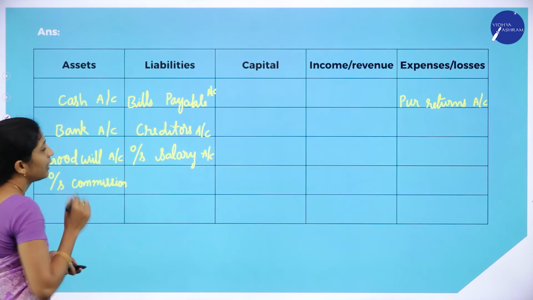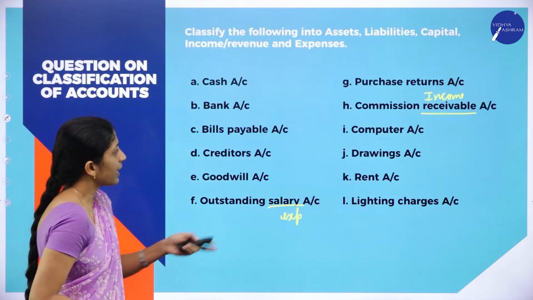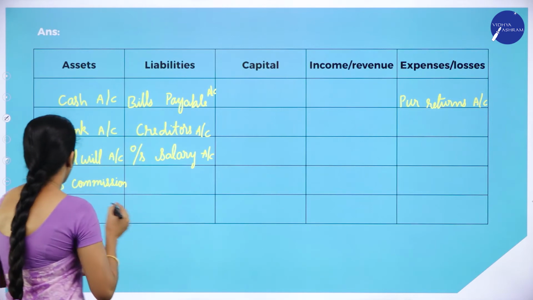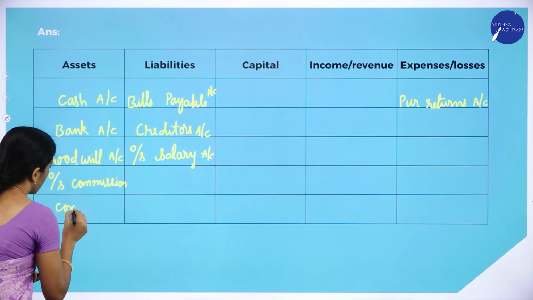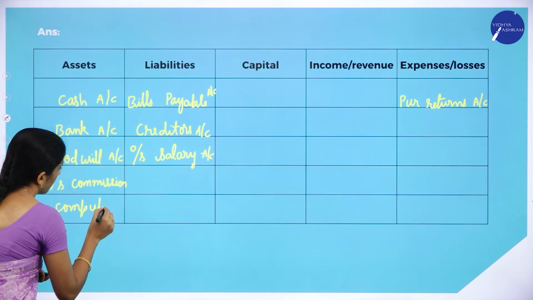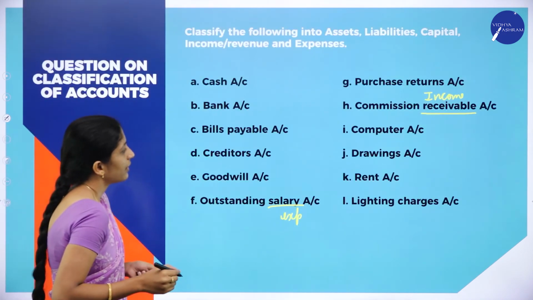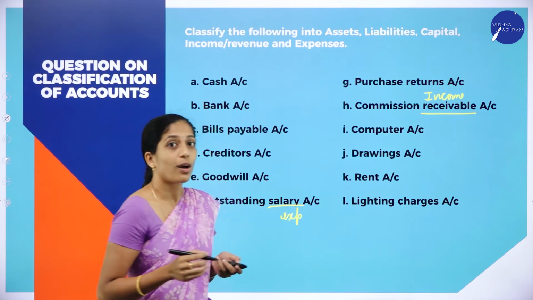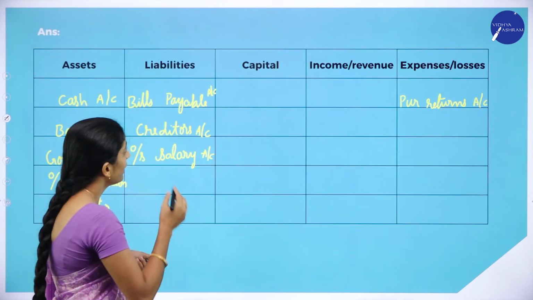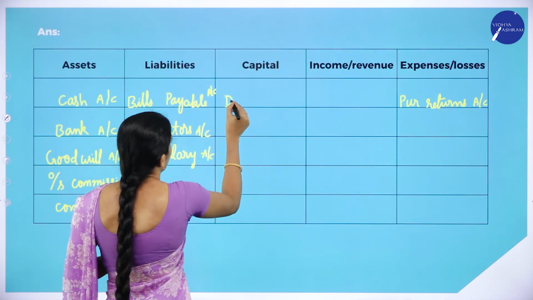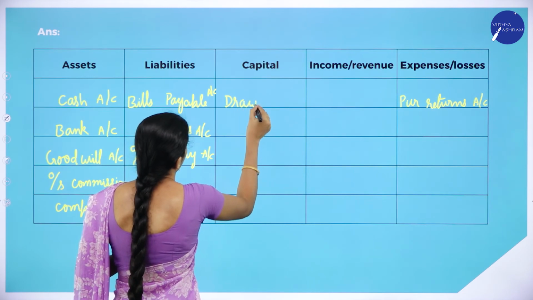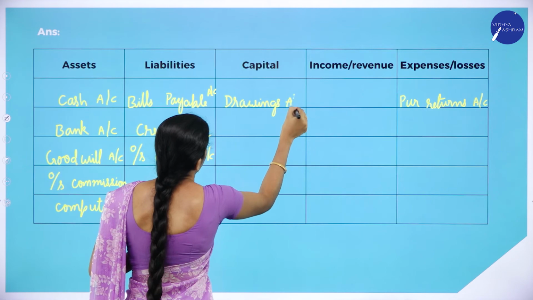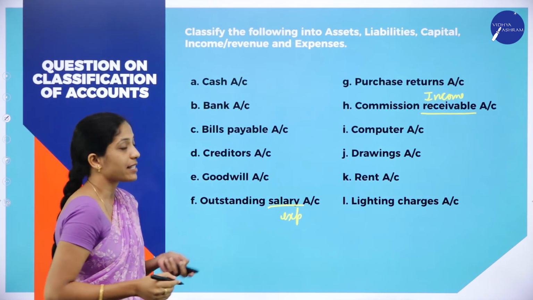It is an asset. Next, computer. Computer is also an asset. Next is drawings. Drawings is what? Drawings comes under capital. So drawings account. So it is capital. Next, rent.